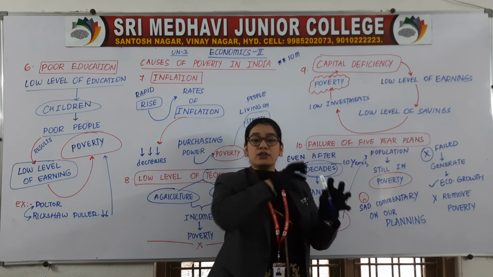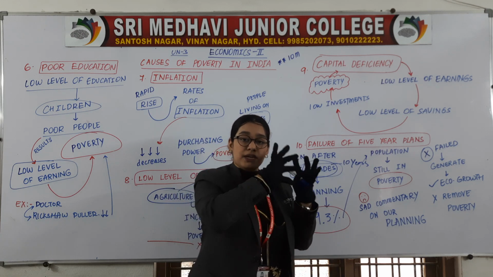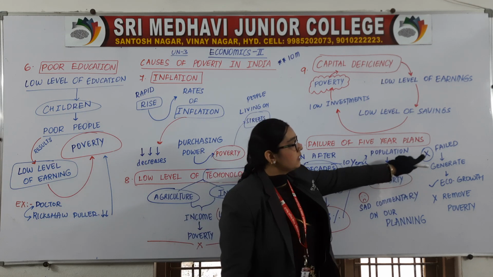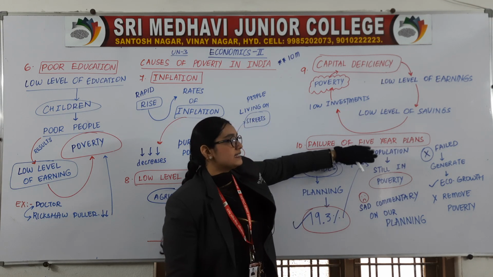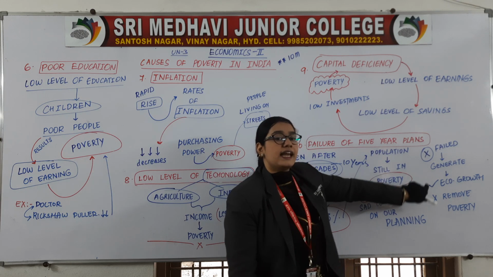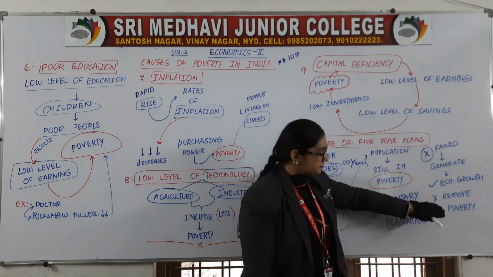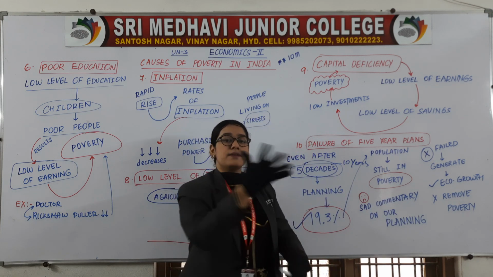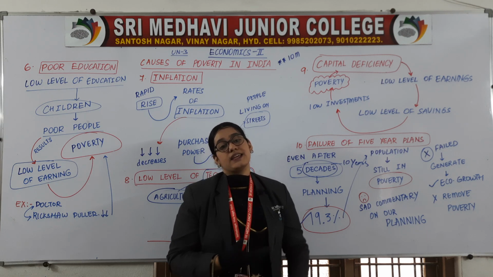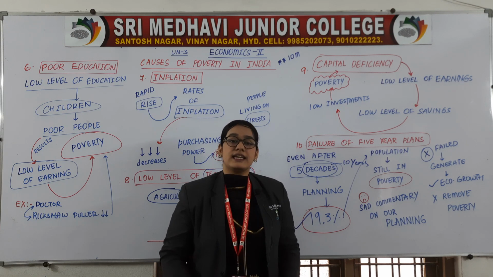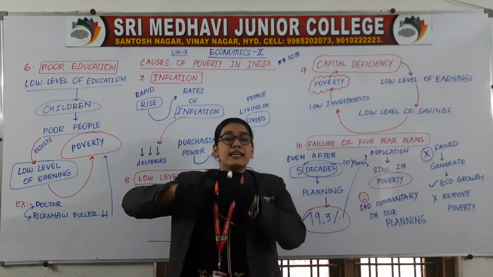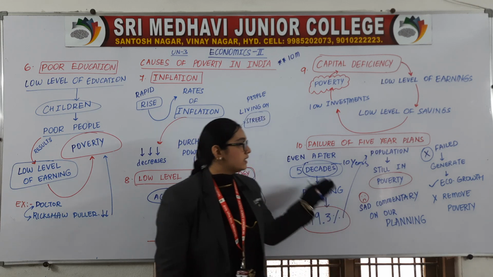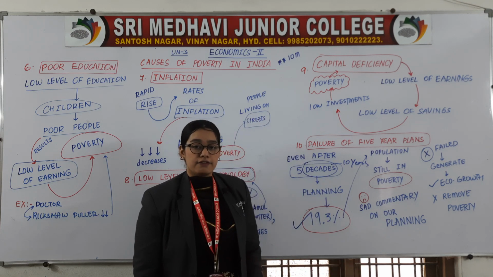It is not aiming to reduce the poverty. It is not aiming to remove the poverty and bring the lives into the normal position. So therefore, the 5-year plans have failed to generate economic growth and have failed to remove the poverty. Whatever 5-year plans the government of India is making, that is not generating economic growth. It is not increasing our development. It is not removing the poverty. So it is termed as failure of 5-year plans.